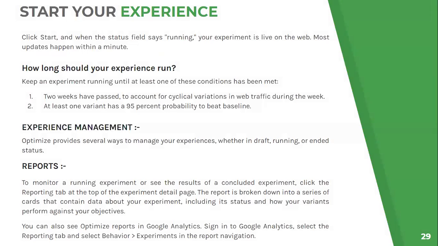Either 2 weeks have passed, or at least one of the variants has achieved 95% probability to beat the baseline. So whatever expectations we had, if one of the variants has crossed that expectation, has achieved at least 95% of it, we can stop the test. Or if 2 weeks have passed, I think 2 weeks is sufficient time, so we can reach a conclusion about what is actually working best.